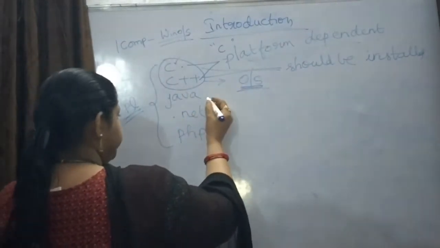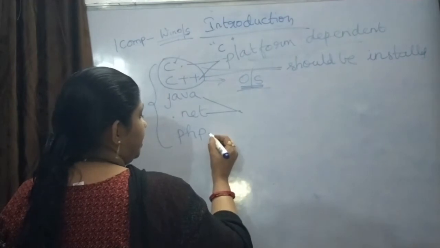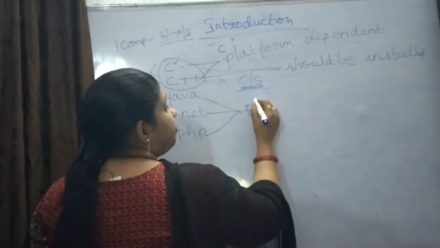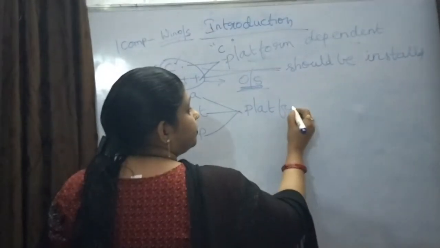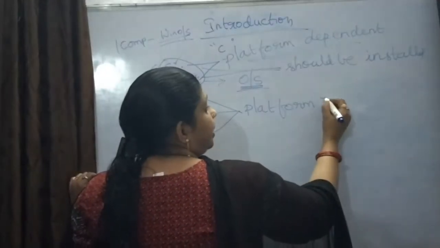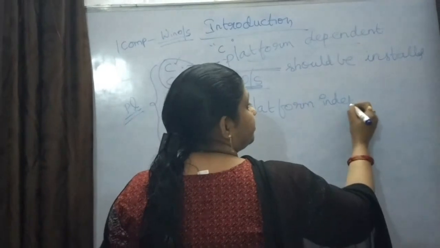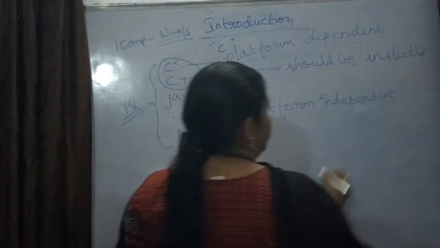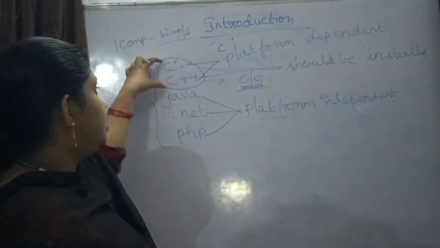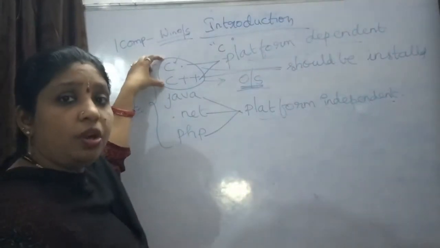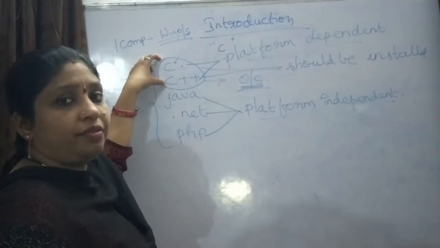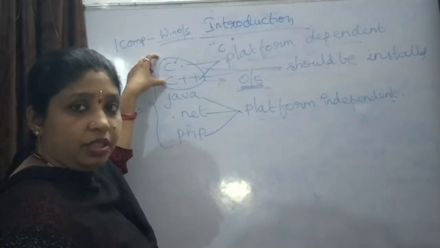Next are Java, .NET, PHP. These three are platform independent. What is platform independent? Here I said that particular software should be installed into the system.